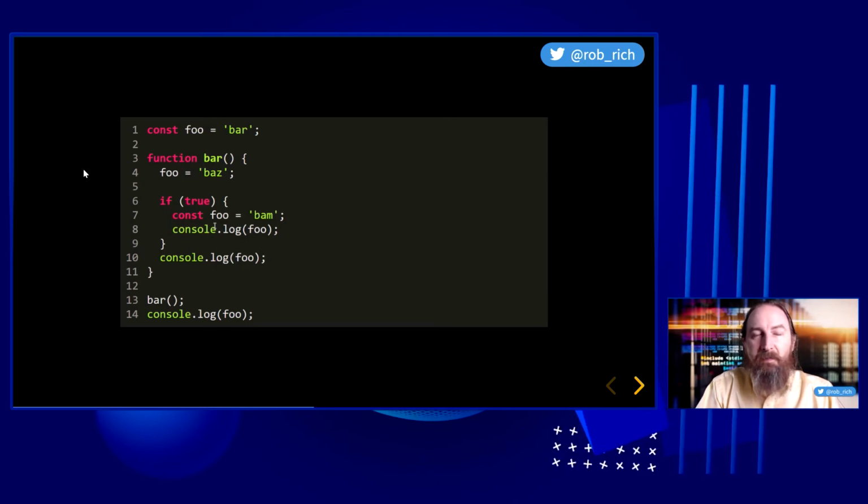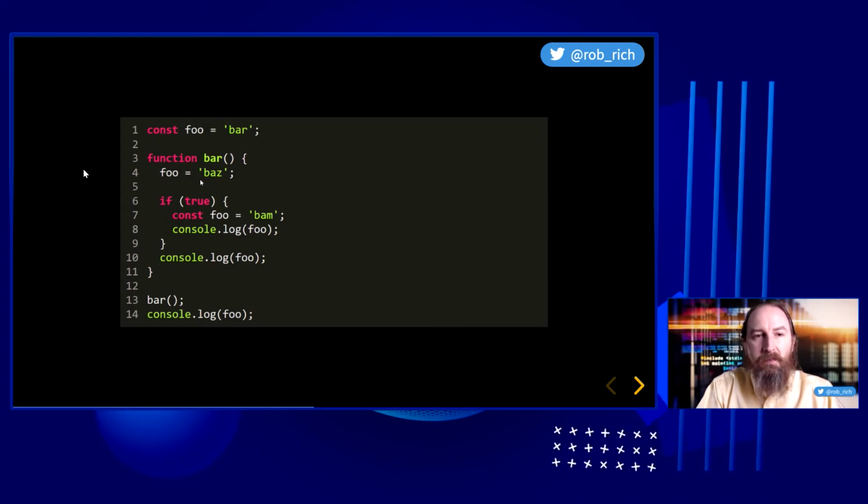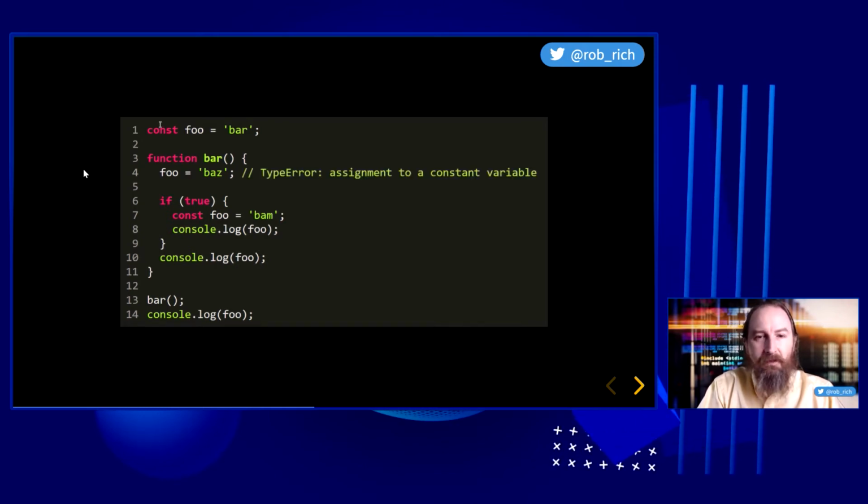Our next step is to execute the code. We'll set our outer foo to bar. We'll define a function and then execute it. Here inside, we'll look for a foo variable, and this const variable isn't available. It's inside the curly braces. So we'll go looking in our current scope. We don't find one. In our outer scope, we have this foo variable. So what was bar, we will set to baz. Well, kind of. It's a constant. We can't set it. So we get a type error, assignment to a constant variable.